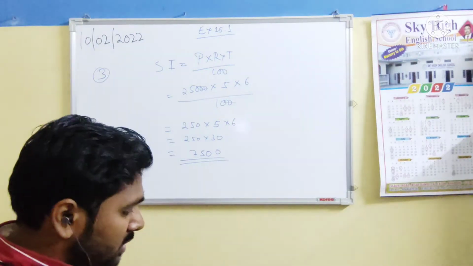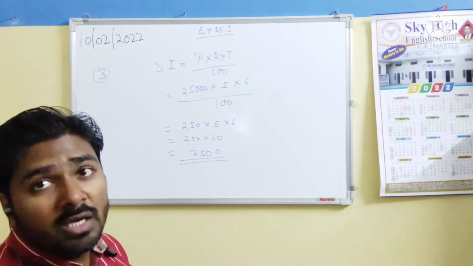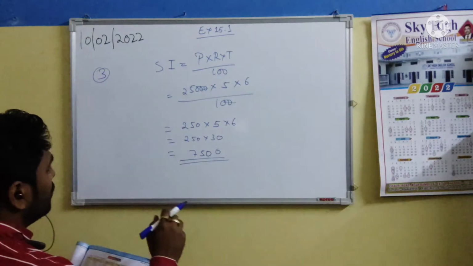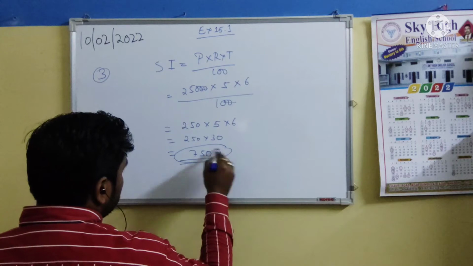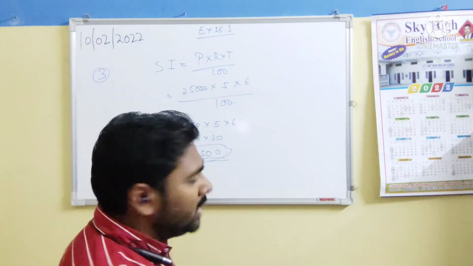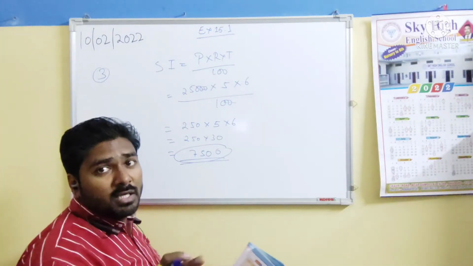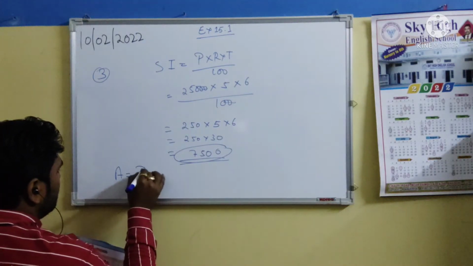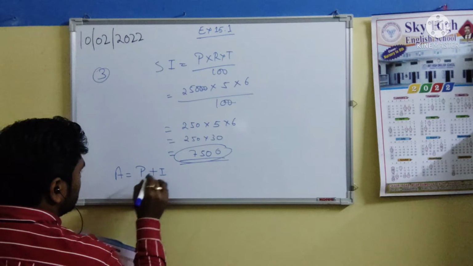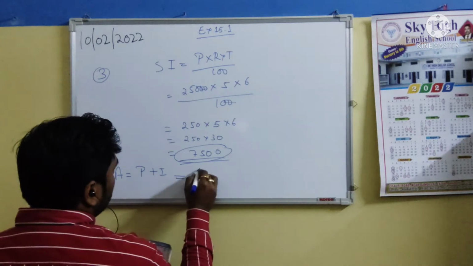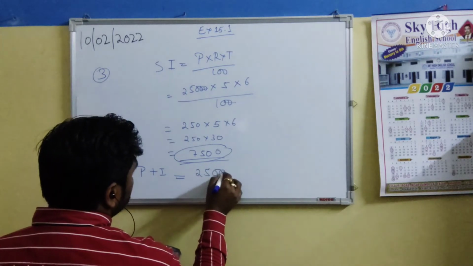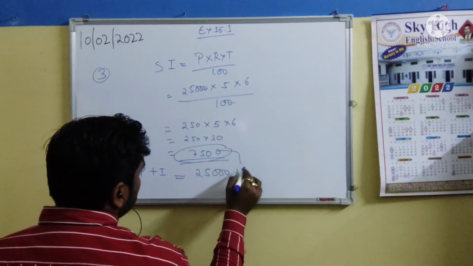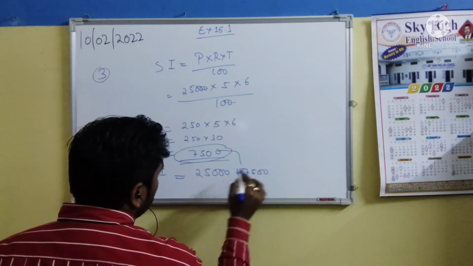It is asking what amount he has to pay after 6 years. So we are going to write the answer as the amount, not the interest part. The formula for amount was amount equals principal plus interest. Principal is 25,000, interest is 7,500.